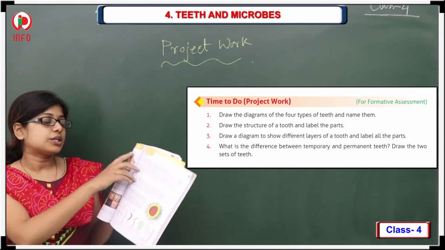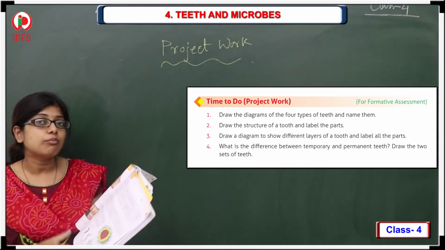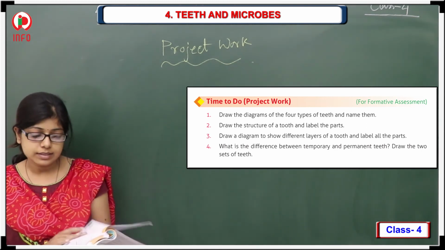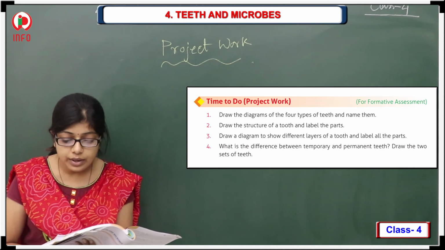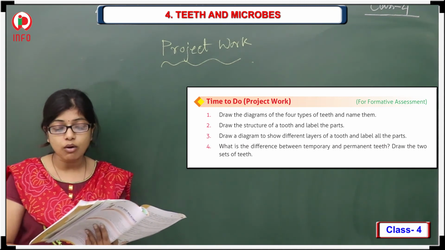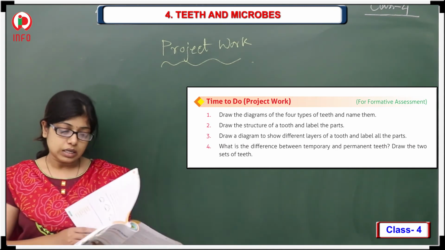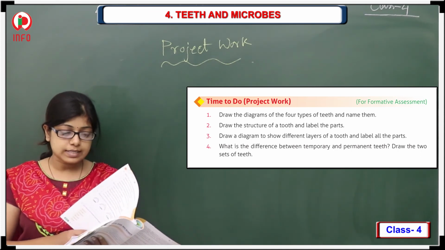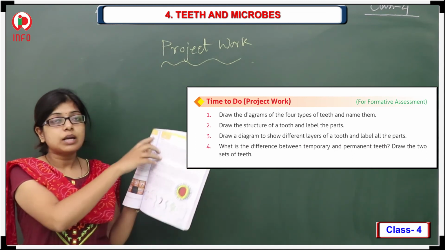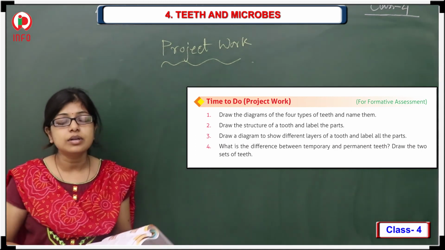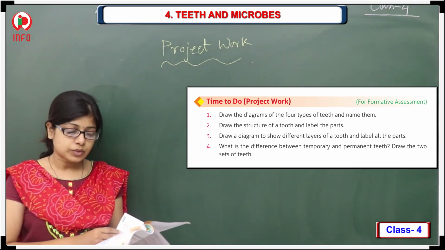Next, draw a diagram to show different layers of a tooth and label all the parts. Here the enamel, dentine and pulp are given. So this one also you have to do.